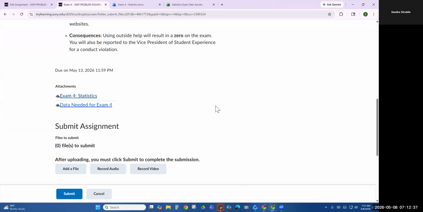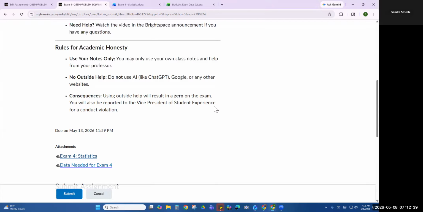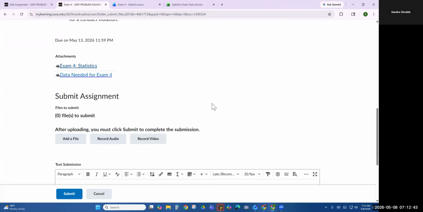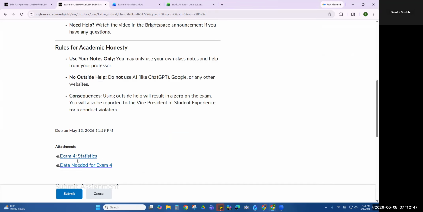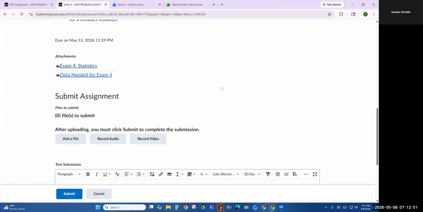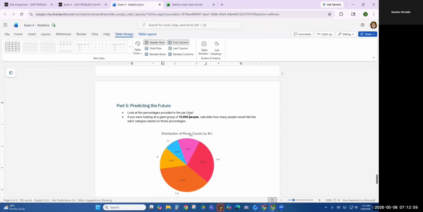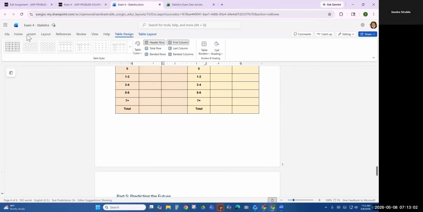And I just want to let you know, when you go to submit it, so I'm in here and I want to submit this exam. How can I submit it? Well, I'm still in the piece where I found my exam, and here's the data I need. I'm going to slide down here to where it says submitted assignment, and this is provided to you on the exam as well. You're going to first save your exam. You've done all this work, you've filled it in.